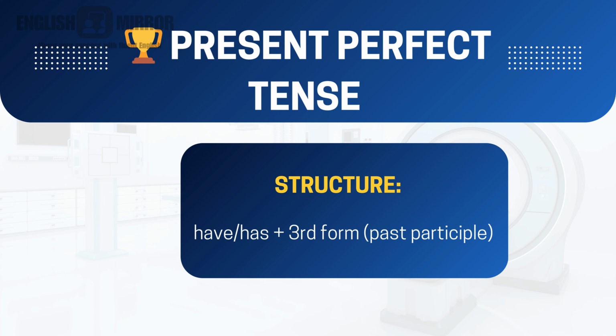What is its structure? The structure is have or has plus third form of the verb. That means V3 form of the verb. I used to tell that many times, but again I am telling, V3 form is verb form 3, or the verb's third form, that is past participle. So while constructing sentences using present perfect tense, the structure is subject plus has or have plus V3 form of the verb plus object. Okay, that is the structure.